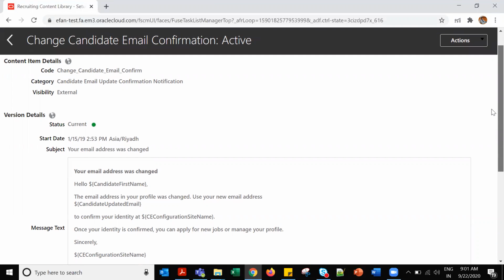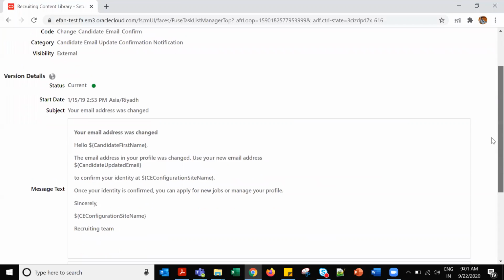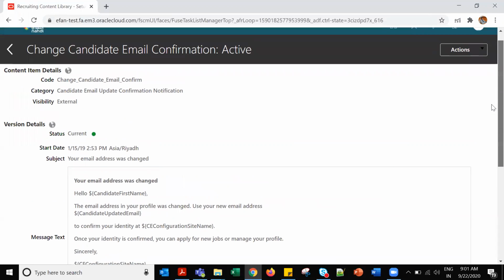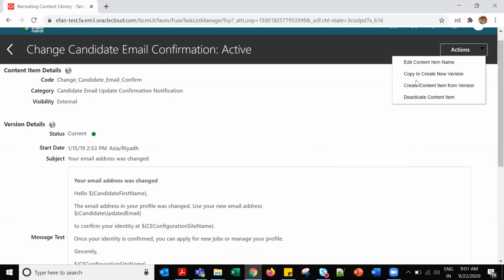What is this status? Some are in active state, some are in current state. Which one? Status. This one, version. Current means it's used. It's currently in use. So it is current. If you're creating something, it will initially be in the draft status. You created something, it will be draft by default. When you want to activate it, you can activate it. After activating only, you can use it. Then it will go to current status. If I create a copy to new version.